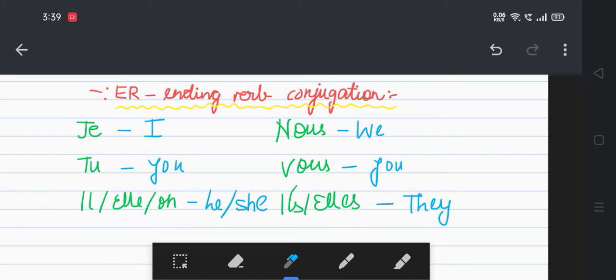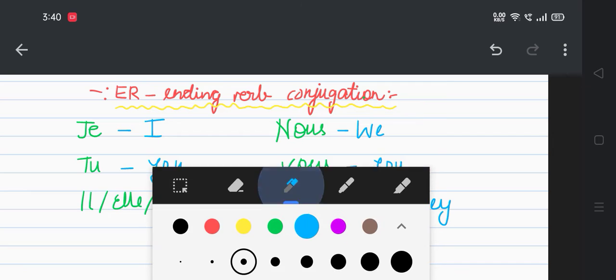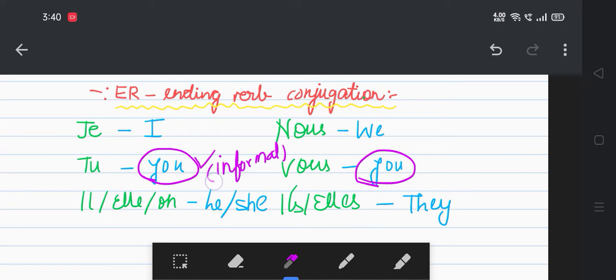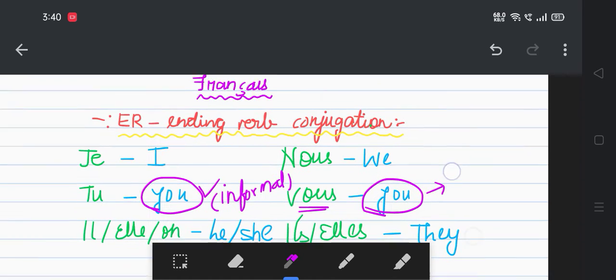So basically, everyone might get a doubt in this. Here two "you" are there. So what does this tu signify? This tu signifies informal. It is used in informal places, whereas this vous is used in formal places.